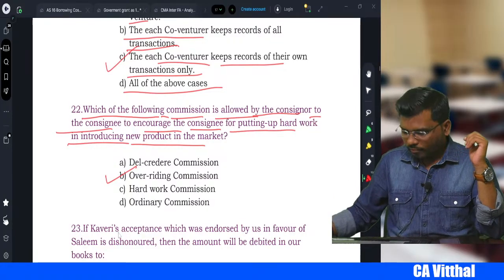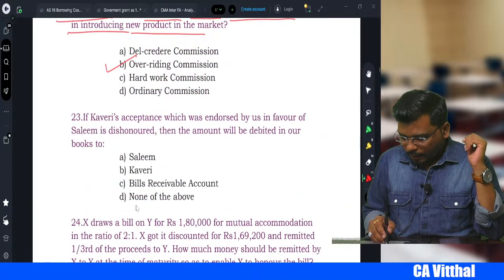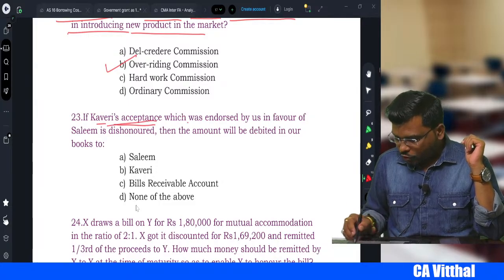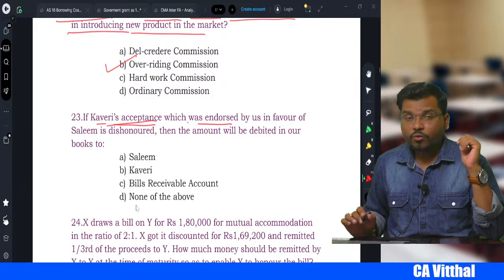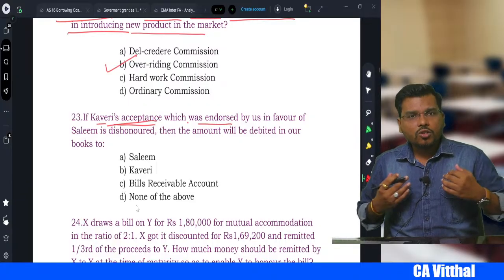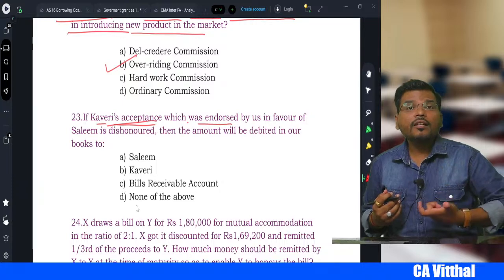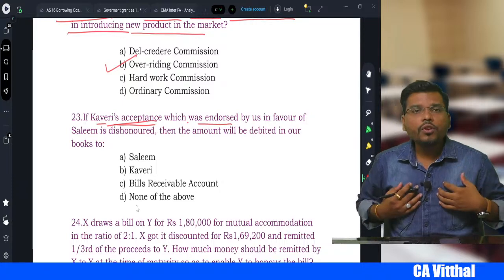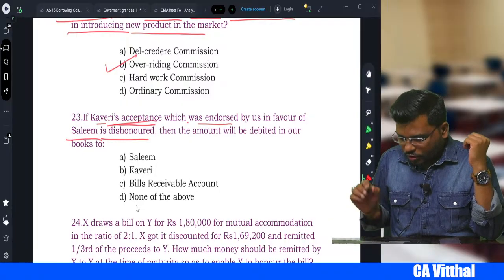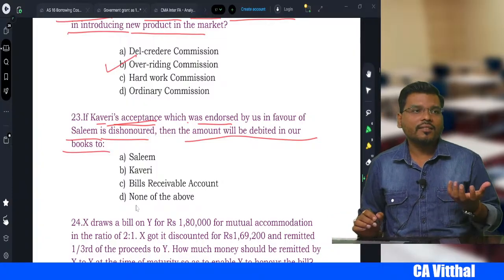Yes. Next one, 23. If Kaveri's acceptance which was endorsed by us in favor of Salim is dishonored, then the amount will be debited in our books to what? Kaveri's acceptance means we have drawn the bill upon Kaveri. So Kaveri is the drawee, right? And we are the drawer.